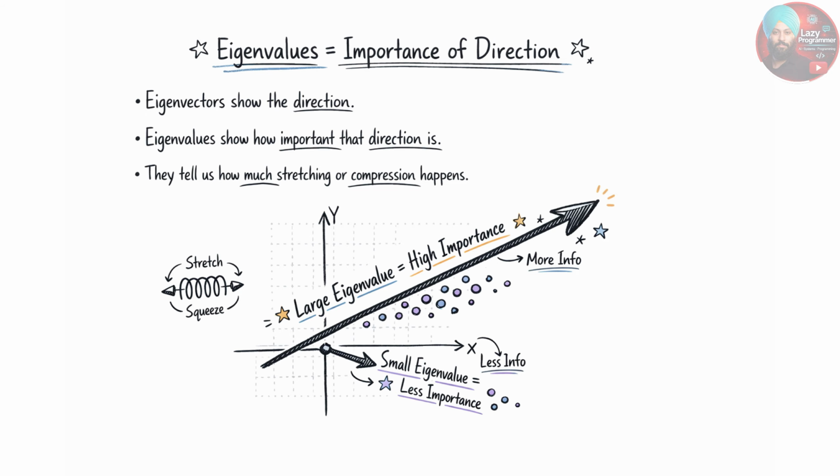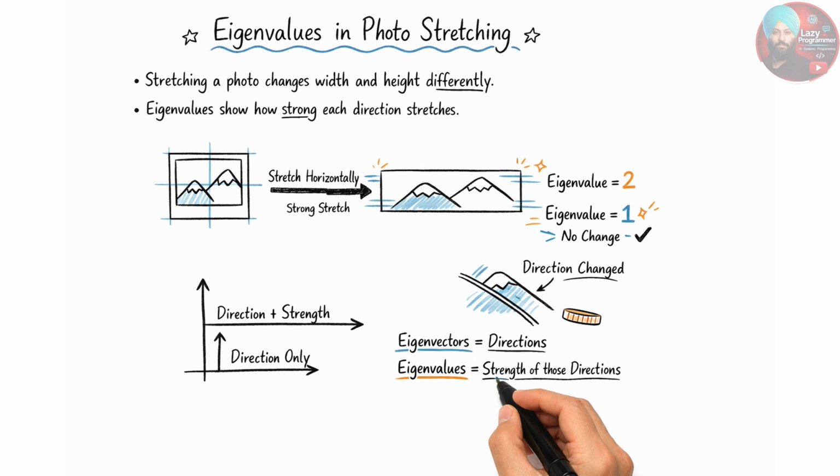Now if we consider our previous example of photo stretching, as we are stretching the photo twice as wide, that means we are stretching it horizontally, so the horizontal eigenvalue is 2, and as the height didn't change at all, the vertical eigenvalue is 1. So eigenvectors give us the direction and eigenvalues tell us how strong those directions are. Now we know what eigenvectors and eigenvalues are. Now we need to understand why these matter in machine learning.